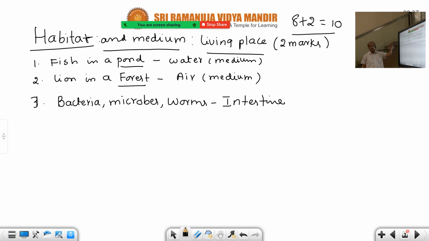It can accommodate so many pathogens also. It gives accommodation for pathogens. Intestinal parasites are there, Entamoeba histolytica and Ascaris lumbricoides. We have 2 intestinal parasites. Even typhoid, Salmonella typhi, also lives in the small intestine of man. So these 3 are the habitats, intestine also.